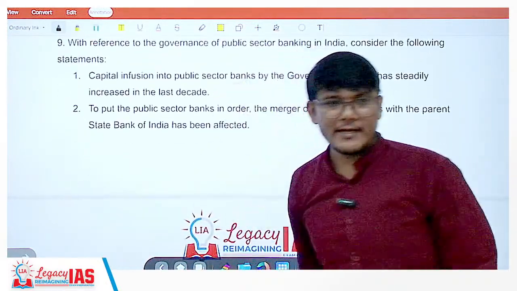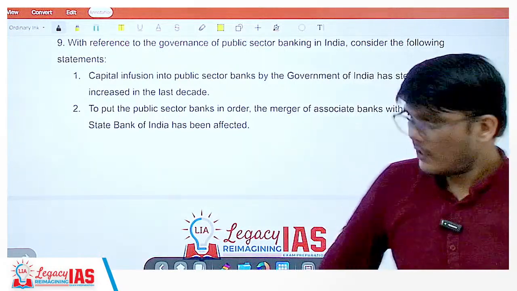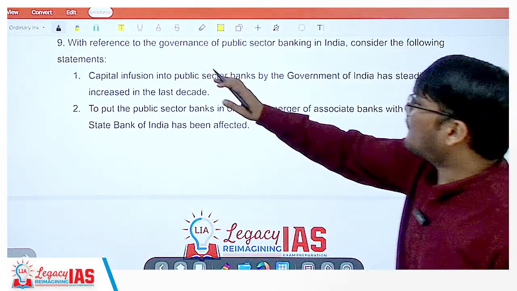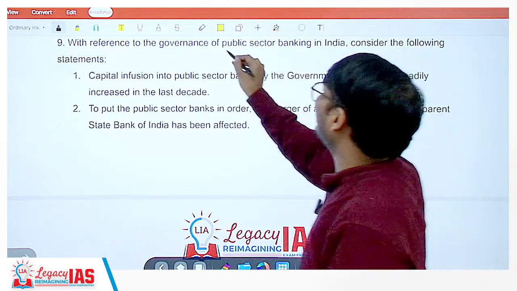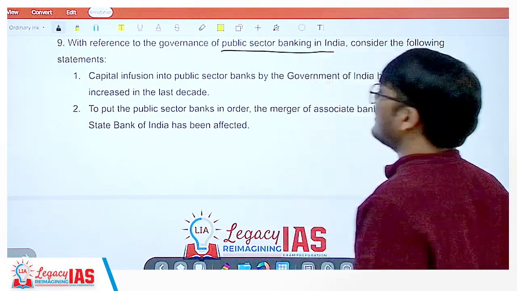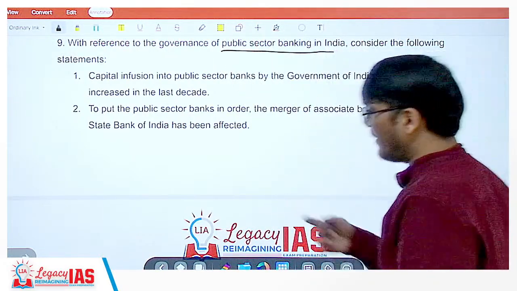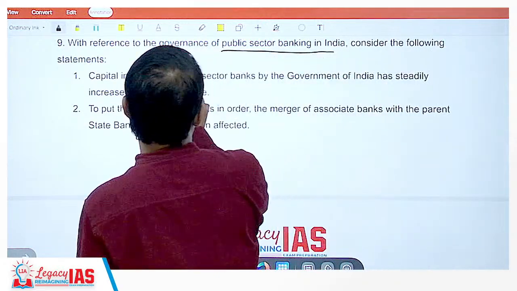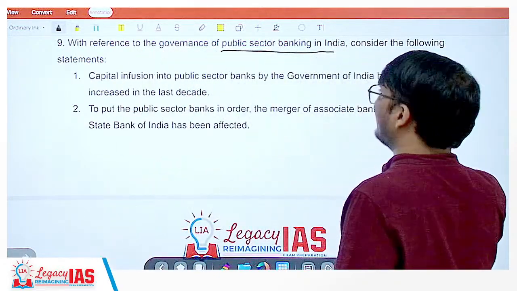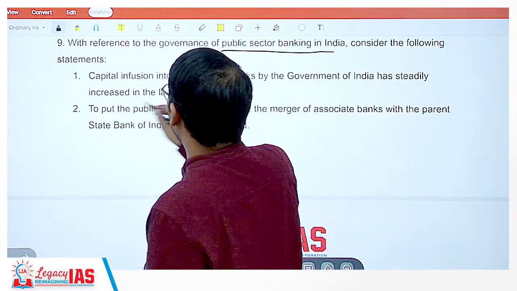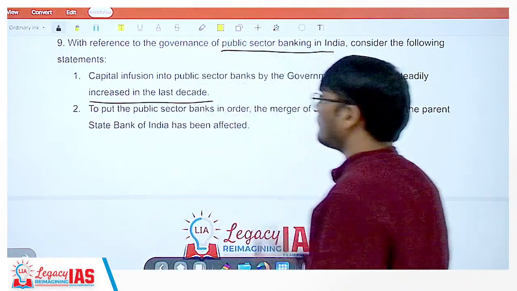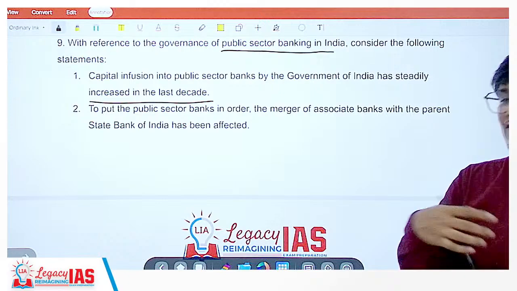Coming on to the next question, question number 9. Question number 9 says, with reference to the governance of public sector banking in India, consider the following statements. Statement 1. Capital infusion into public sector banks by the government of India has steadily increased in the last decade. No, it has not. Why?